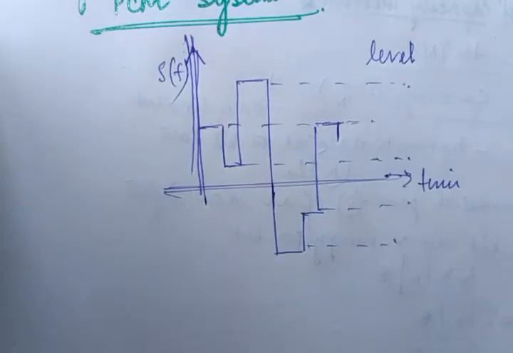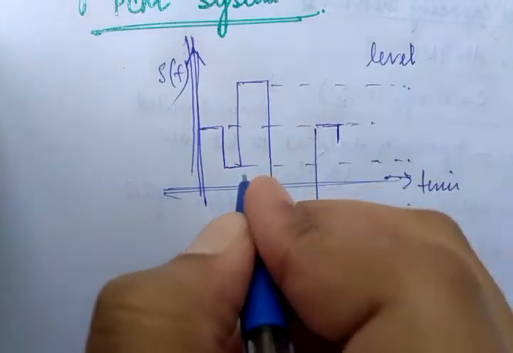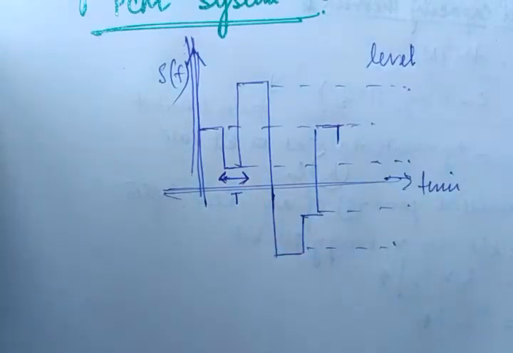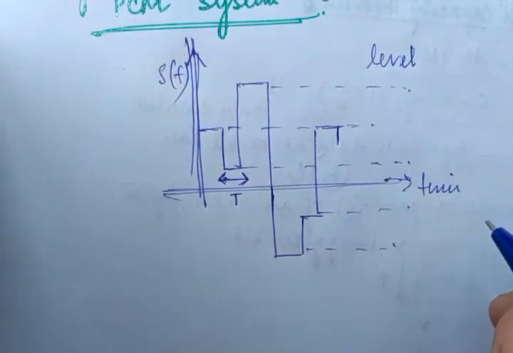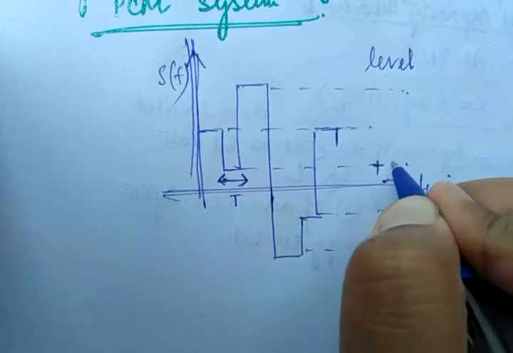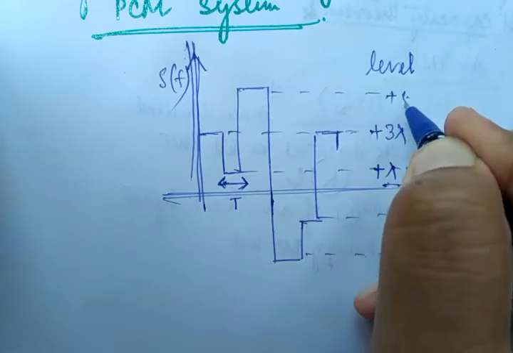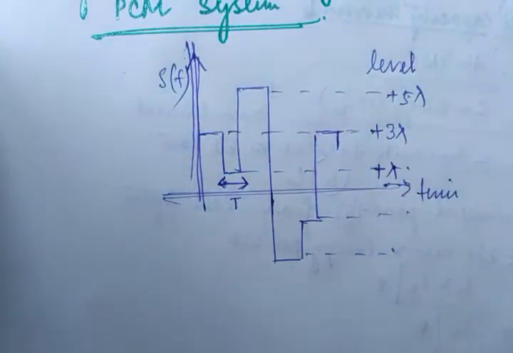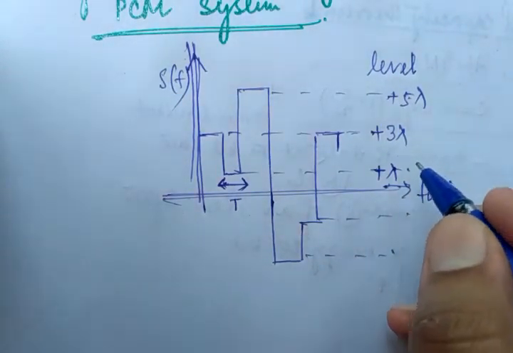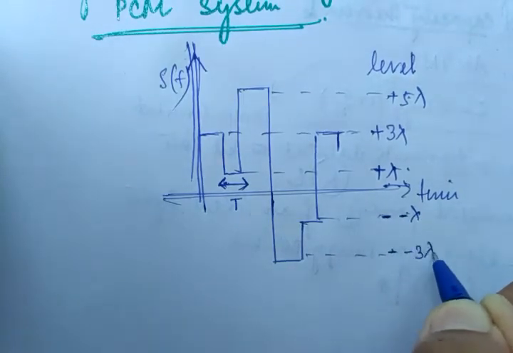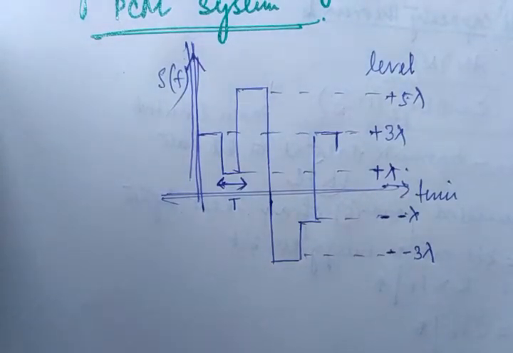So this I must explain. This is the total time duration or time period that is defined by your T, right? And these different labels are denoted by lambda, 3 lambda, and 5 lambda, and minus lambda, and minus 3 lambda, right?